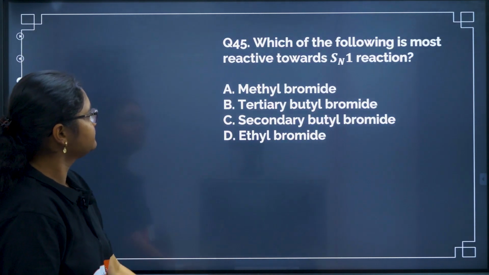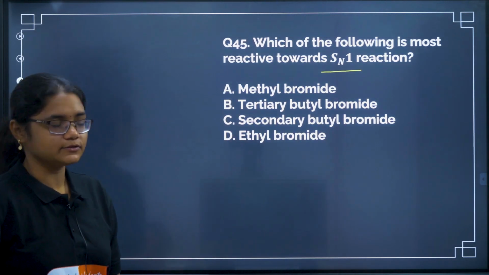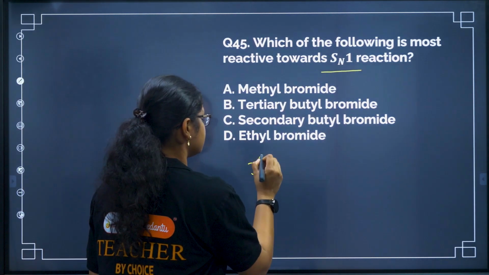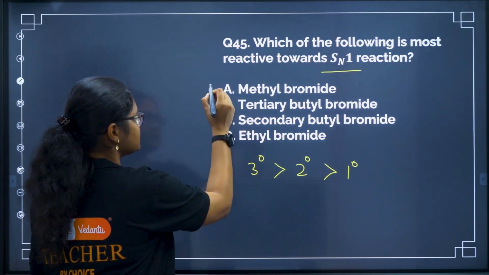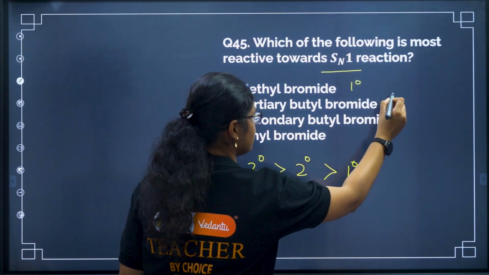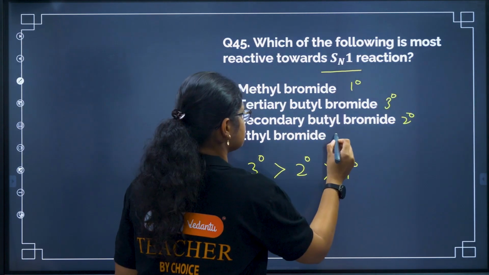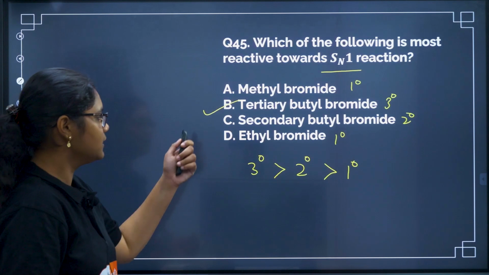Again, easy question. Which of the following is most reactive towards SN1 reaction? So we know the order of SN1 reaction: 3 degree, 2 degree and 1 degree. So you see, this is a primary alkyl halide, this is tertiary, this is secondary, and this is also primary. So tertiary will react faster and the answer will be option B, right?